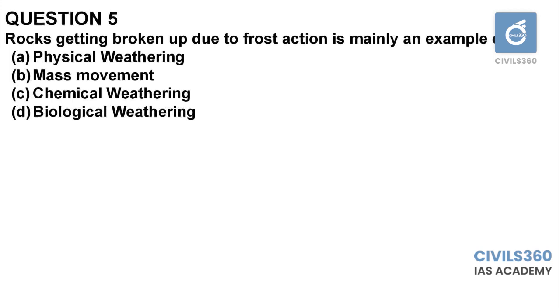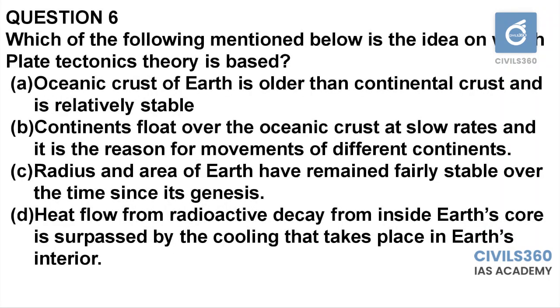Fifth, option A. Sixth question: which of the following is the idea on which plate tectonics theory is based? Oceanic crust of Earth is older than continental crust and is relatively stable. Continents float over the oceanic crust at slow rates, and it is a reason for movements of different continents. Radius and area of Earth have remained fairly stable over time since its genesis. Heat flow from radioactive decay from inside Earth's core is surpassed by the cooling that takes place in Earth's interior. So we need to identify the basic concept of plate tectonics theory out of these four options. Try with the elimination technique.